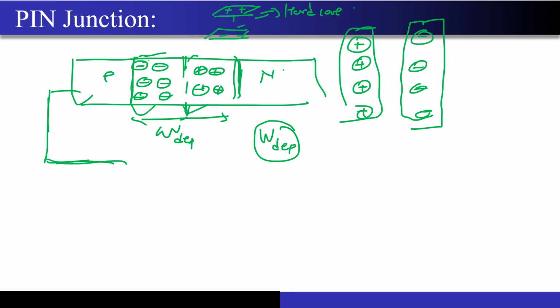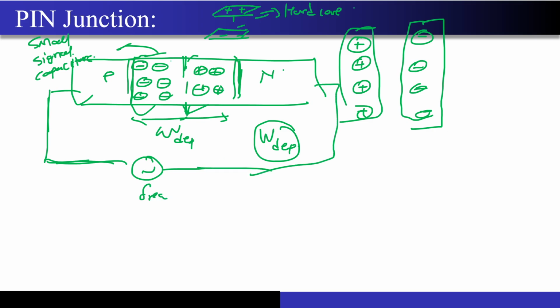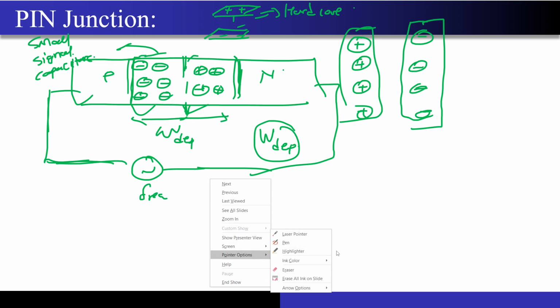This capacitance that you are seeing over here is a small signal capacitance actually. Small signal capacitance means you have to apply some kind of AC transient signal having some frequency across this PN junction to observe it. So when you apply some kind of AC signal, what actually happens? Let me just show you.